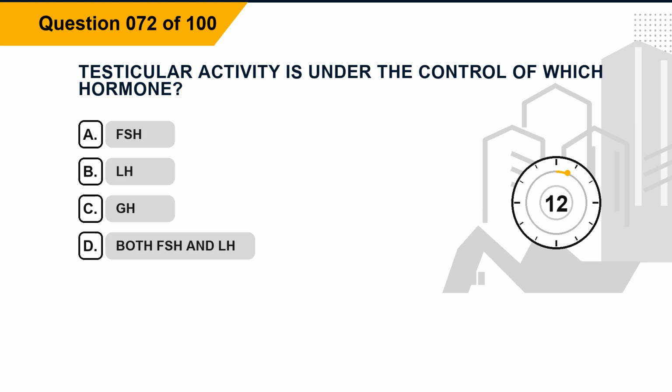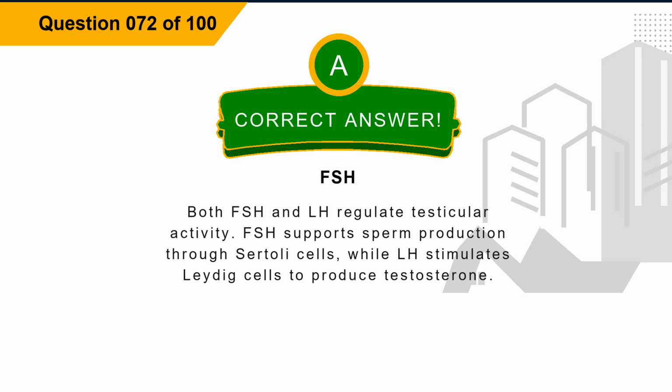Question 72. Testicular activity is under the control of which hormone? Option A. FSH. Option B. LH. Option C. GH. Option D. Both FSH and LH. The correct answer is option A. FSH. Explanation. Both FSH and LH regulate testicular activity. FSH supports sperm production through Sertoli cells, while LH stimulates Leydig cells to produce testosterone.